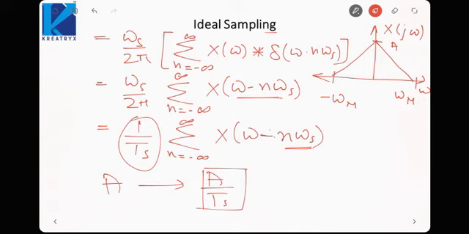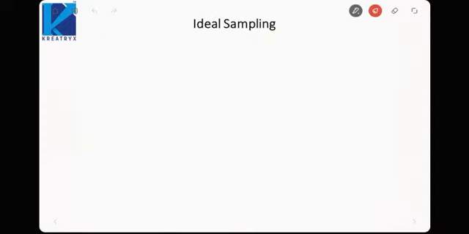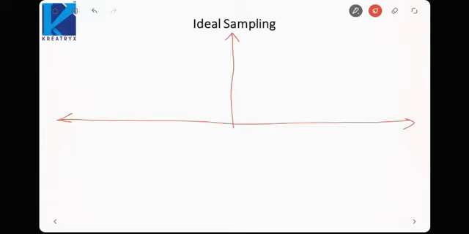Now let us plot this spectrum X of omega minus n omega s. It would be something like this.